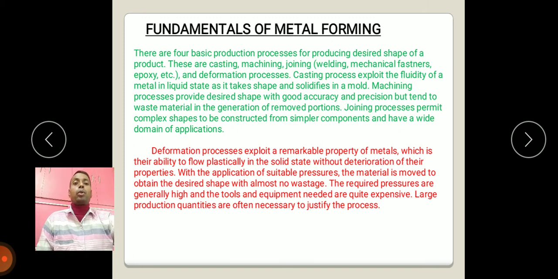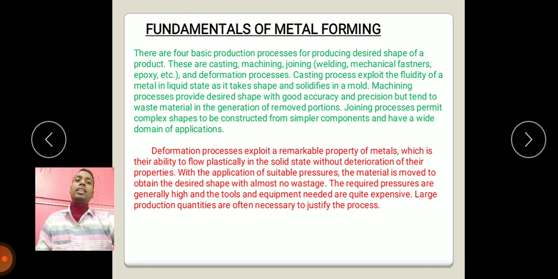But what is deformation process? Deformation process exploits a remarkable property of metal, which is their ability to flow plastically in the solid state without deterioration of their properties. Very important thing, and keep in your mind, my dear friends, without deterioration of their mechanical properties and thermal and all the properties. With the application of suitable pressure, the material is moved to obtain the desired shape with almost no wastage.